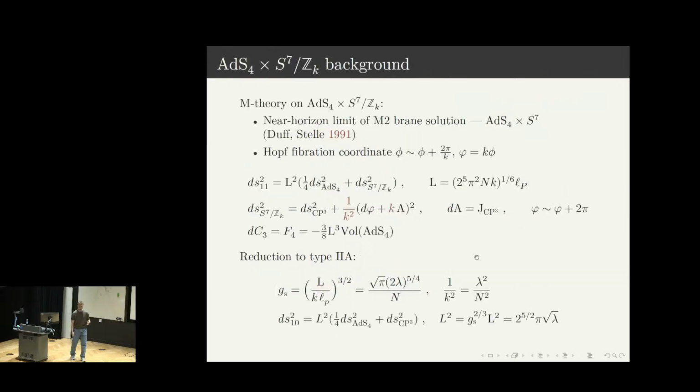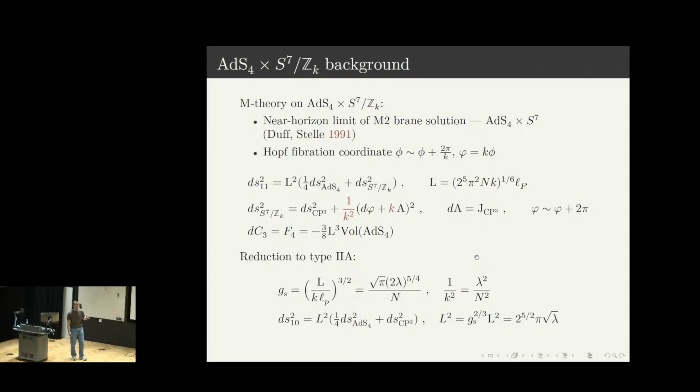So the dual gravitational description is in terms of M theory on an AdS4 × S7 background. This background can be thought of as the near-horizon limit of the M2-brane solution discovered by Duff and Stelle. The near-horizon limit of this solution is AdS4 × S7, while the orbifold action can be easily understood in the Hopf fibration coordinates of S7.